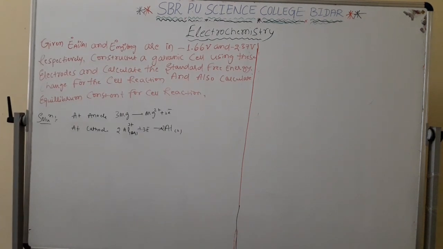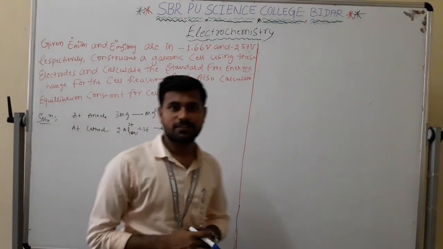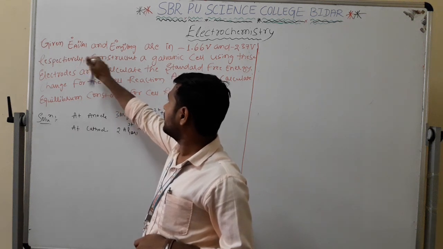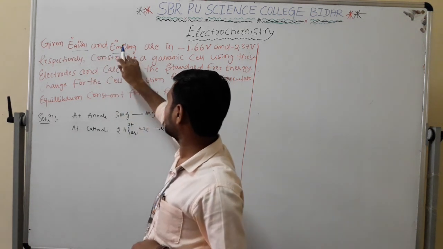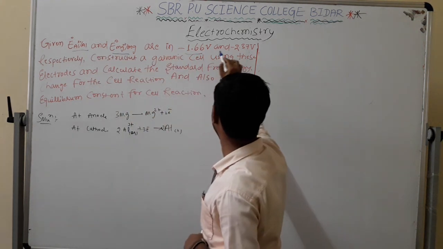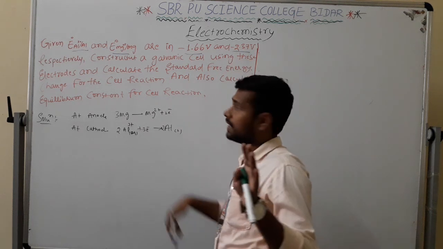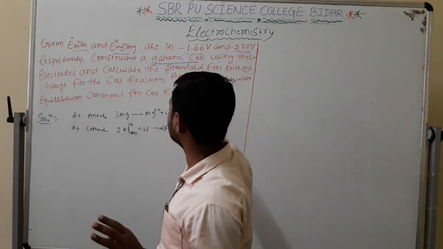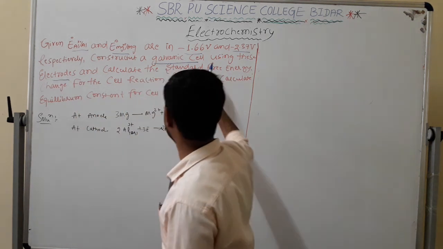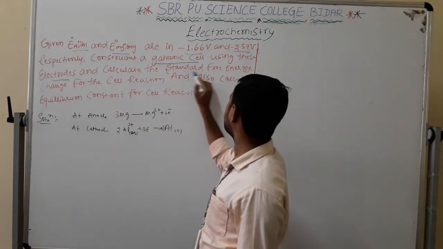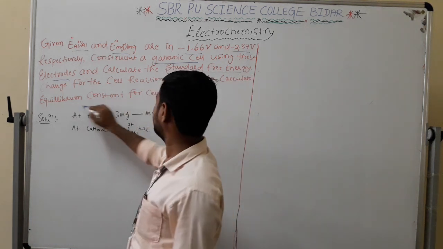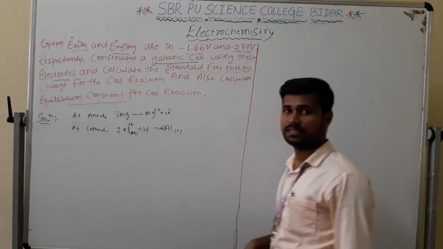Now see, in this last problem, we are given the standard electrode potentials of two electrodes. It tells us to construct a galvanic cell using these two electrodes, and to calculate the standard free energy and also the equilibrium constant. This is the problem given.